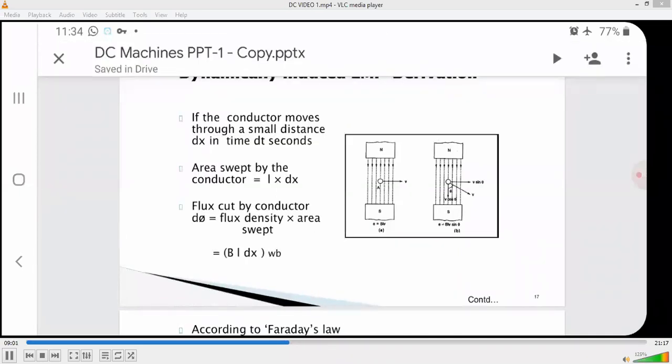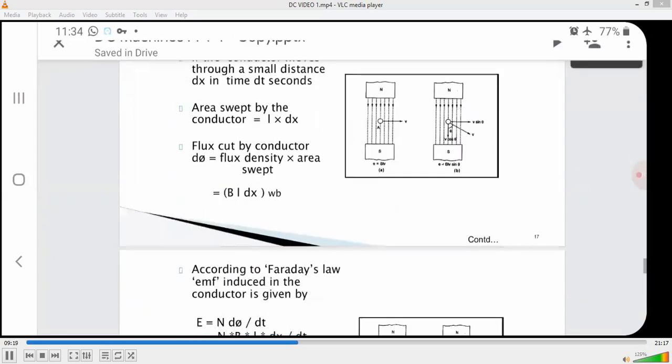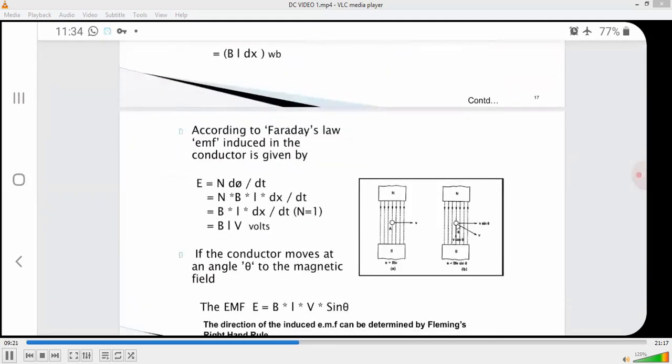So the flux cut by the conductor, d phi, is equal to flux density into area swept, that is B into l into dx Webers. According to Faraday's law, the EMF induced in the conductor is given by e is equal to N d phi by dt.